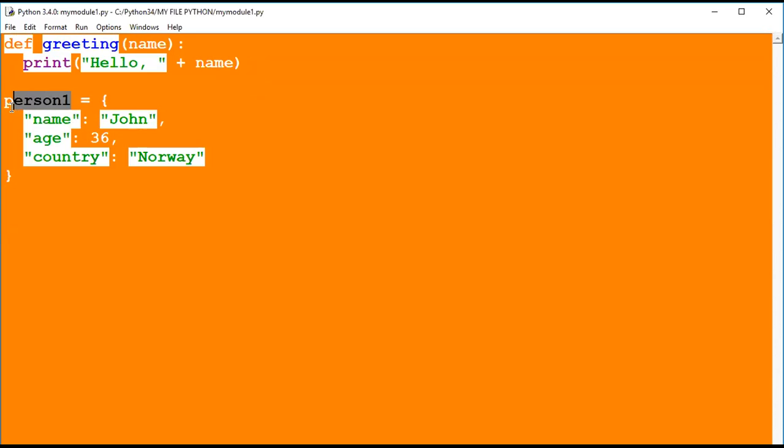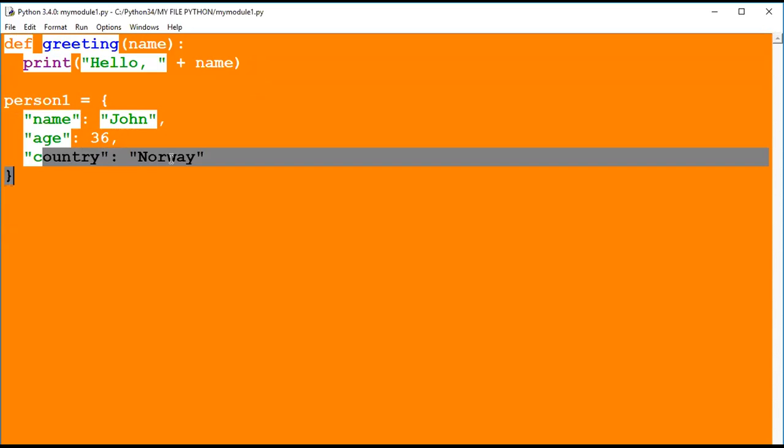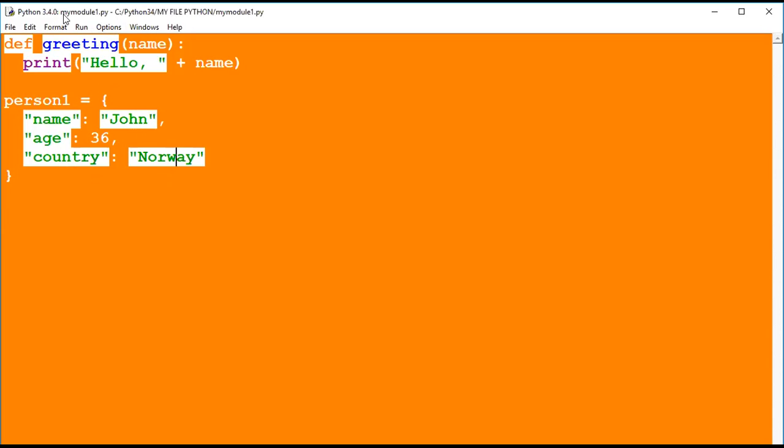The dictionary name is person1, equal, this is a dictionary. Name is a key, John is a value here, age is a key, 36 is a value here, country is a key, and Norway, India, you can write anything here. You are storing this in mymodule1.py. I am storing this as mymodule.py.